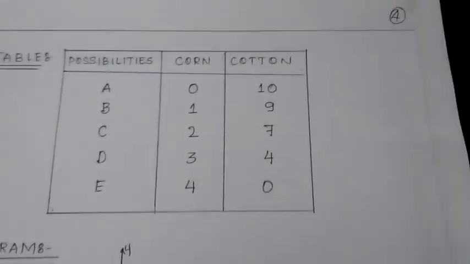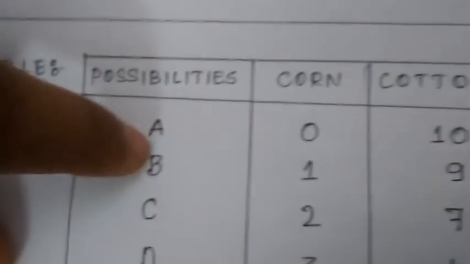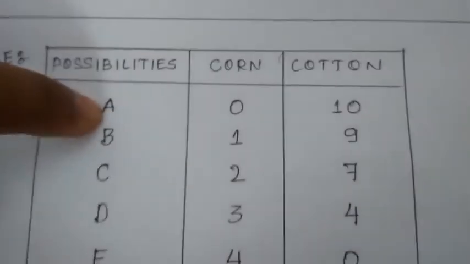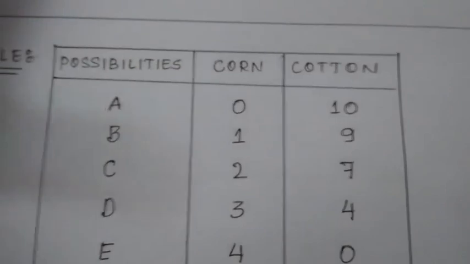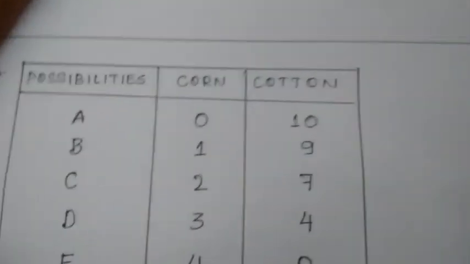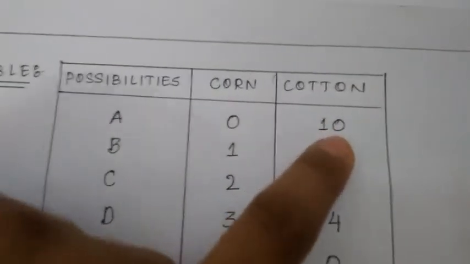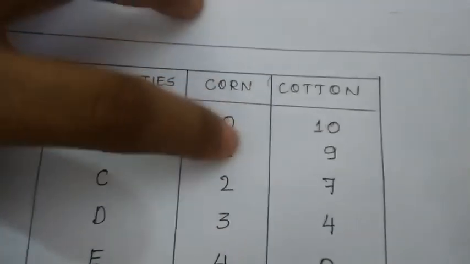If the producer selects possibility A and uses the entire 1 acre of land for producing cotton alone, he is not producing corn, he is producing 0 units of corn.